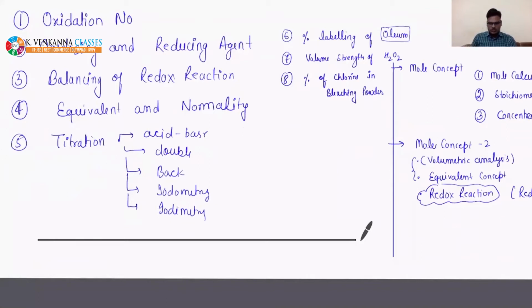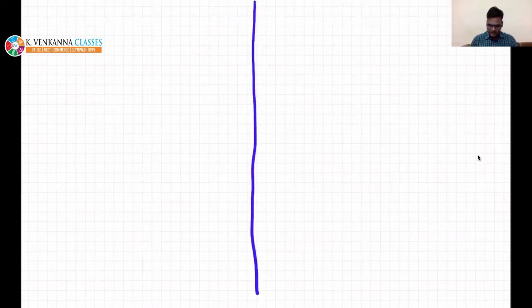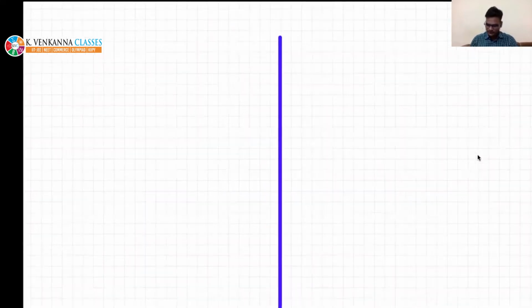So before starting oxidation number or oxidizing agent or reducing agent, I just want to give you a brief idea about redox reaction. How do we define redox reaction? What do we understand from redox reaction? As one of you has told me, Yaswant and Karthik have responded that redox reactions are those types of reaction which deal with reduction and oxidation simultaneously, right? So I will give some examples.